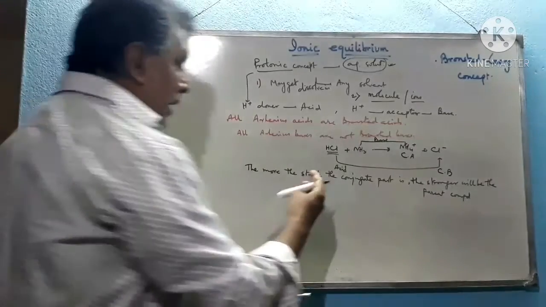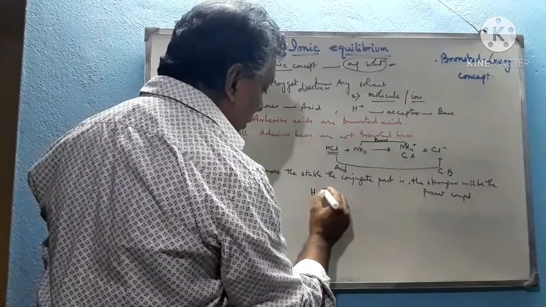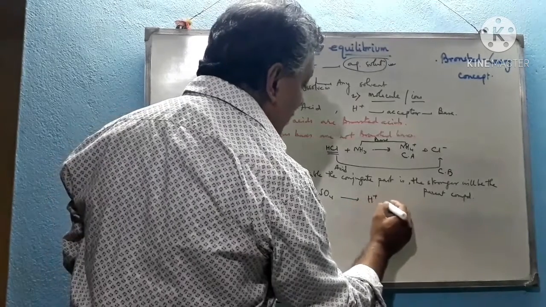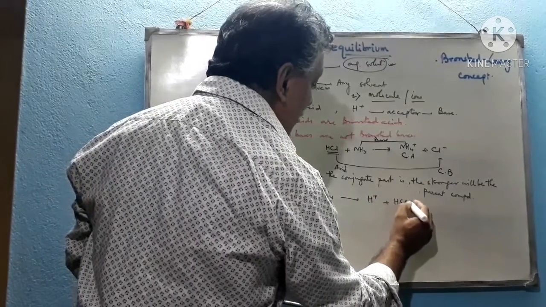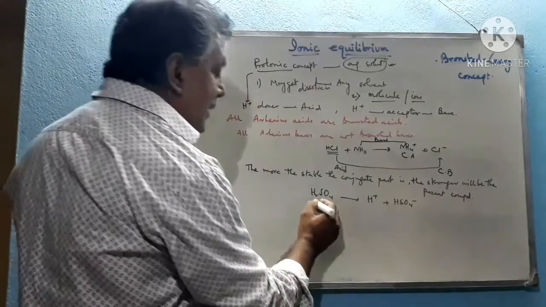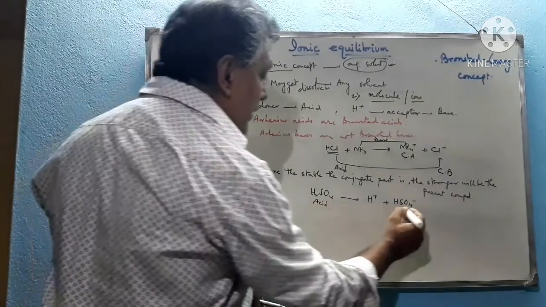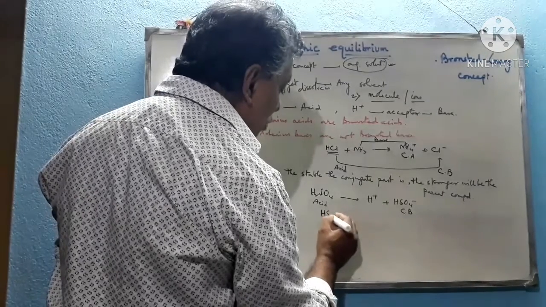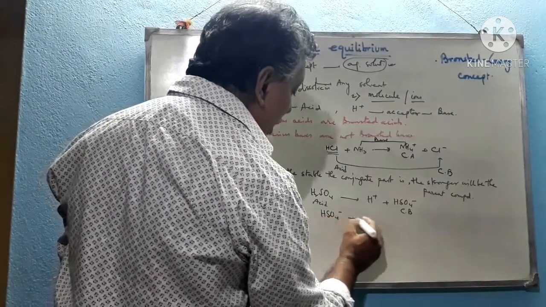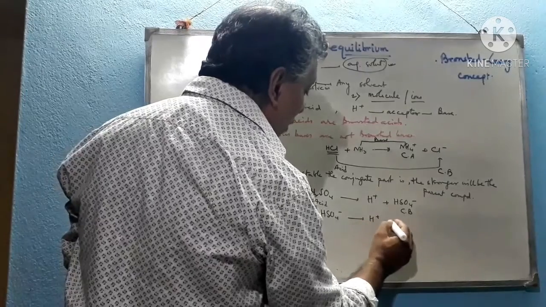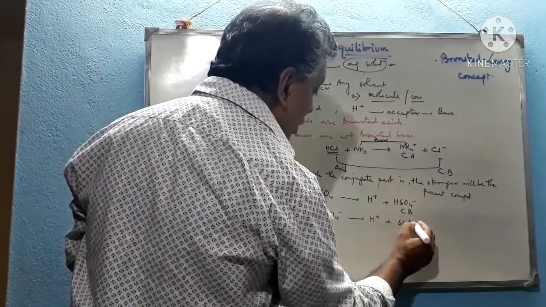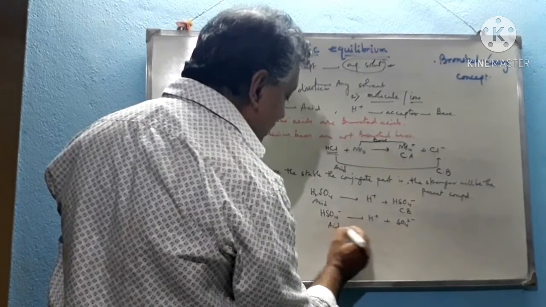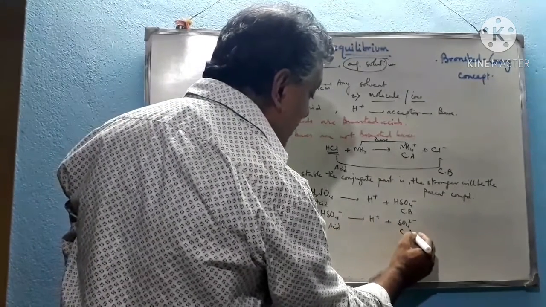See this, H2SO4. H2SO4 donates its H plus and forms HSO4 minus, so it is an acid. We know that this is an acid, and this is the conjugate base of that acid. Again, that conjugate base can donate one H plus to form SO4 double minus. So in this expression, this is the acid because it donates its H plus, and this is the conjugate base.